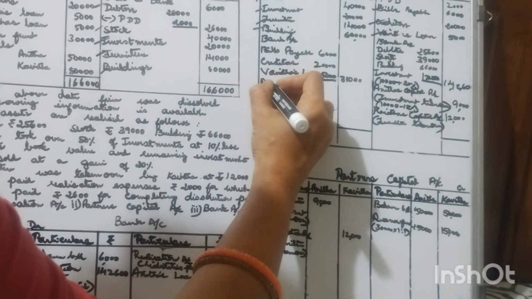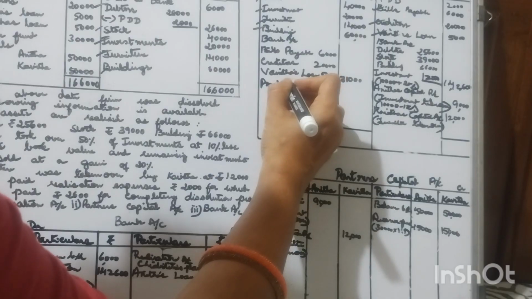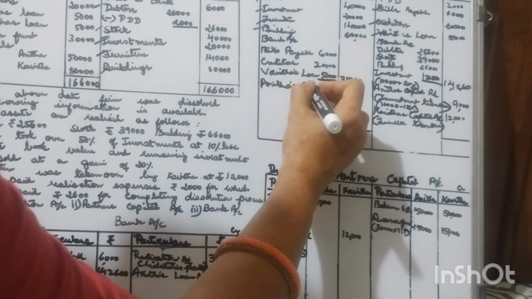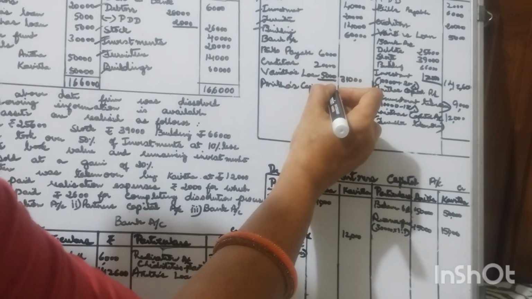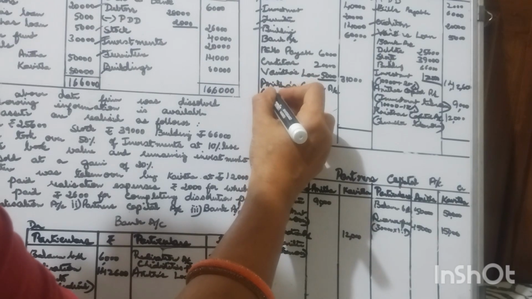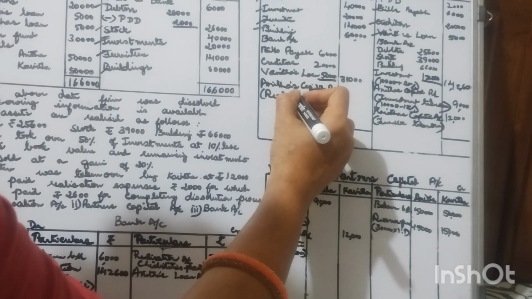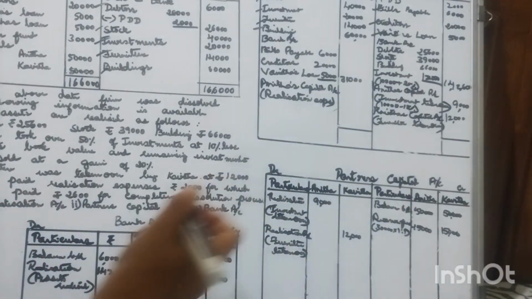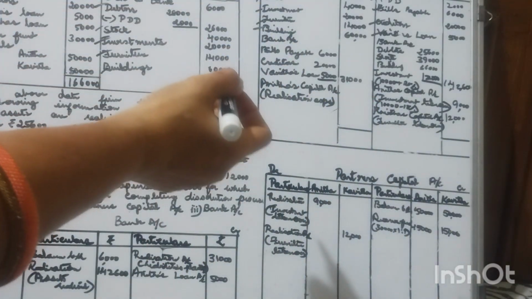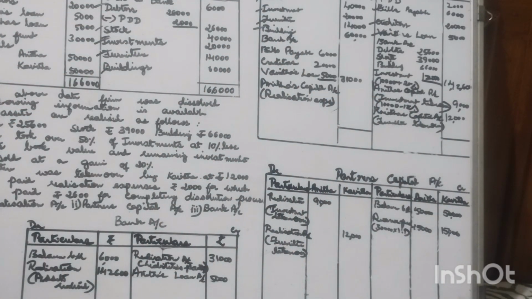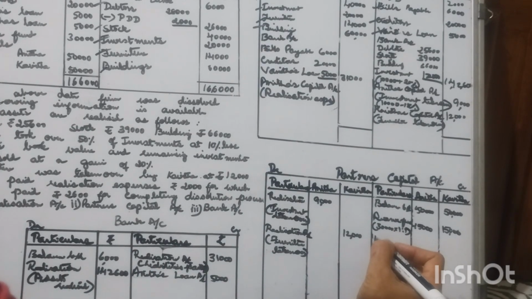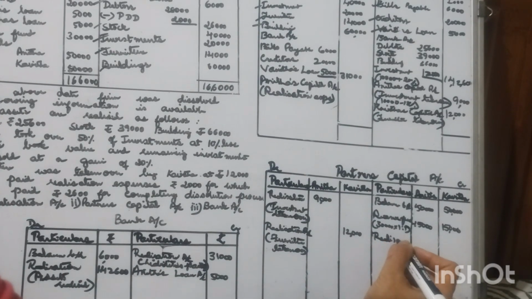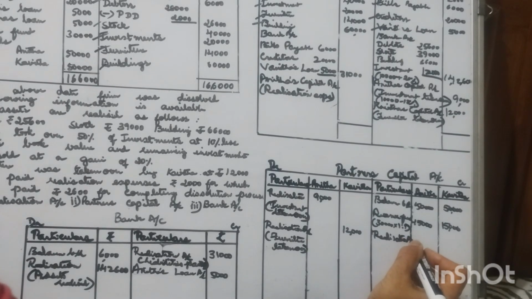So Anita's capital account has to be credited. Realization account debtor to Anita's capital account. Anita's capital account has to be credited with a realization account. So that is the entry.